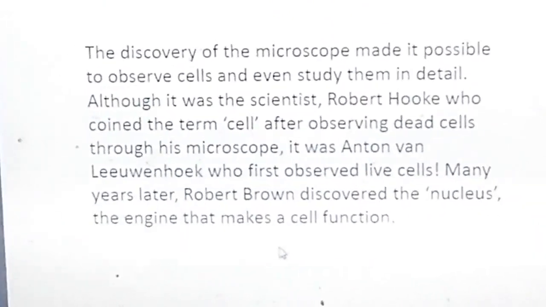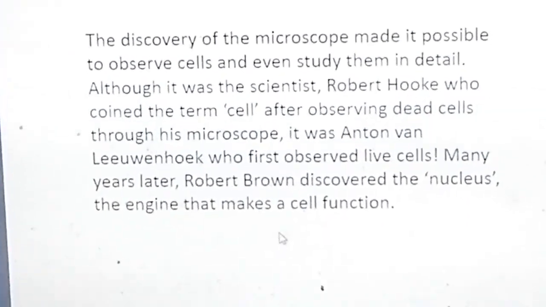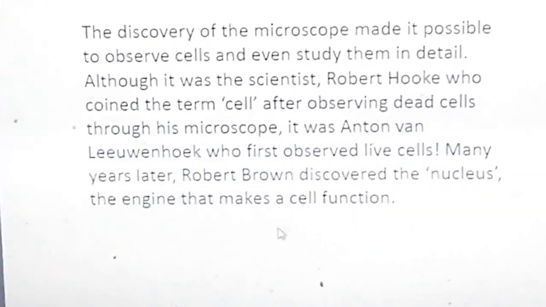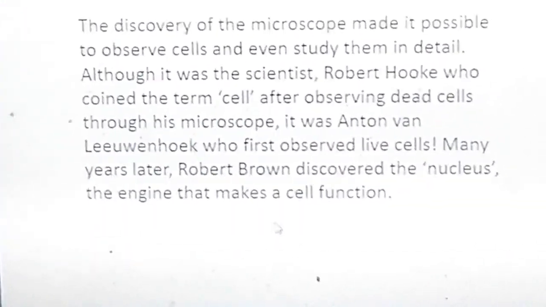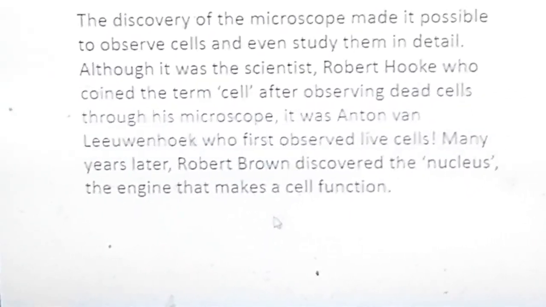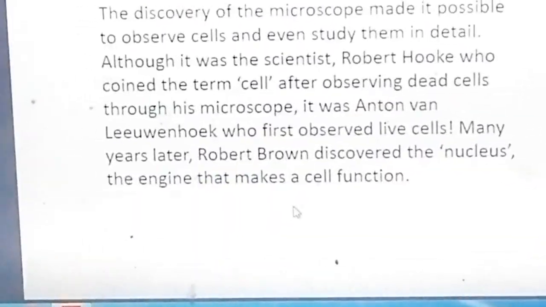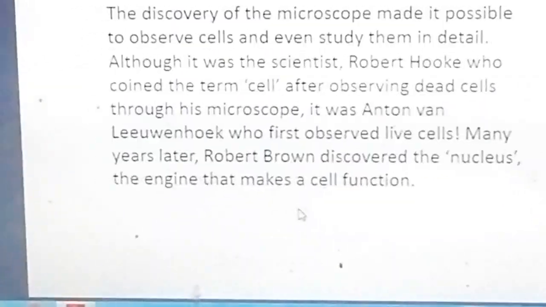Now, these cells are very small and they cannot be seen by the naked eye. So, these cells were observable only after the discovery of the microscope. Robert Hooke coined the term cell and he observed dead cells through a microscope. Leeuwenhoek was the first who observed live cells.